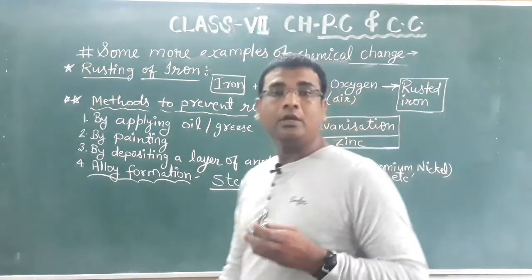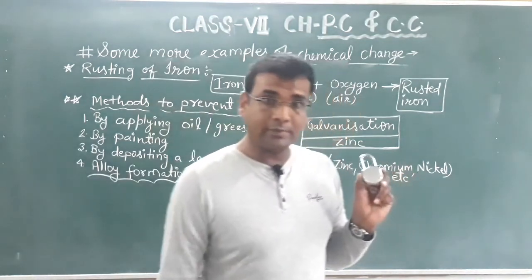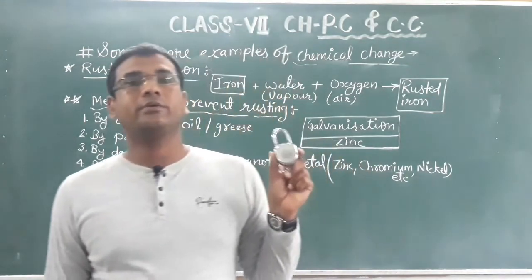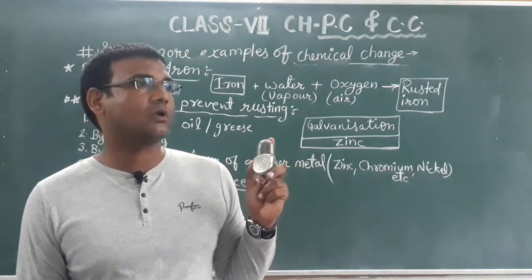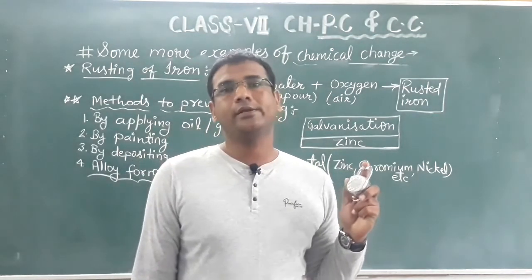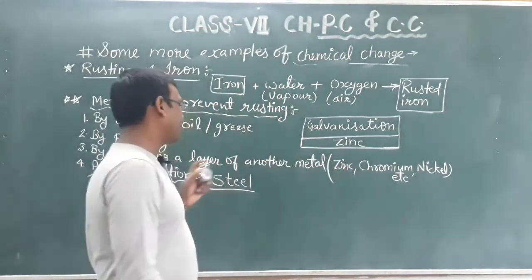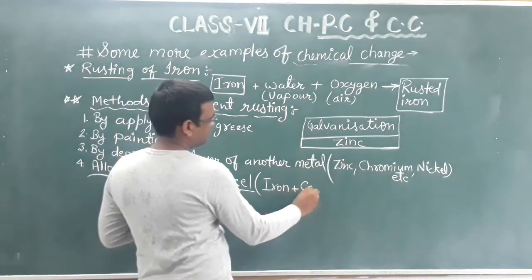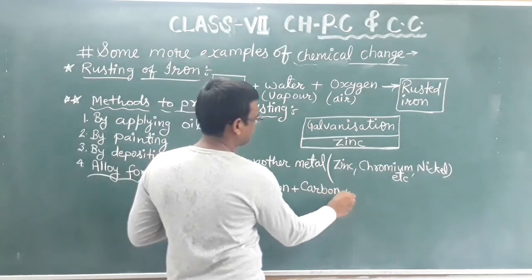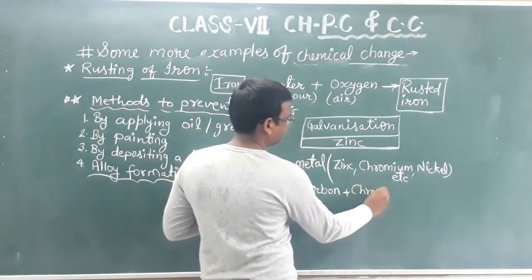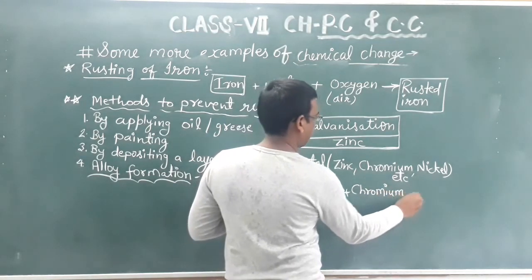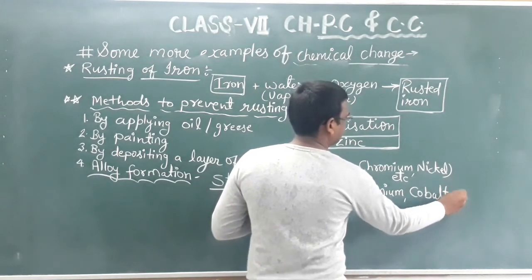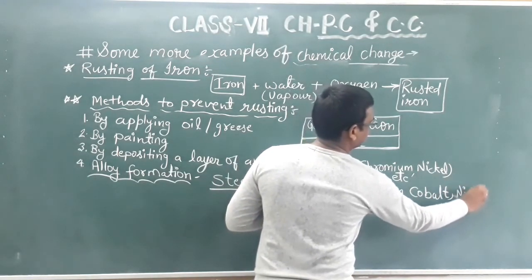Yes, at last I managed to show you this. This is steel. This lock is made up of steel, and this is made up of iron. Now what are the constituents of steel? Iron is present, then carbon is present, then chromium, then cobalt, then nickel, etc.